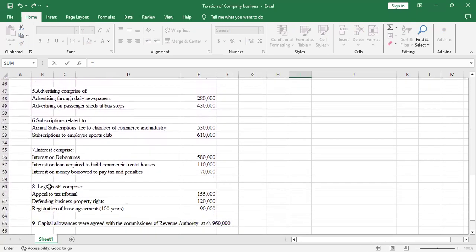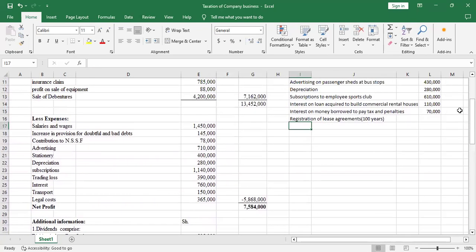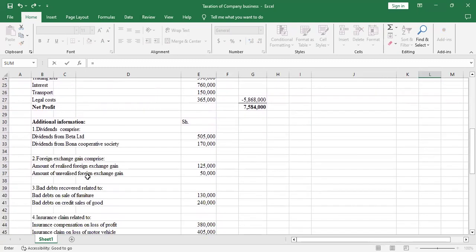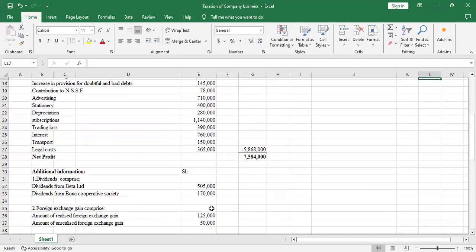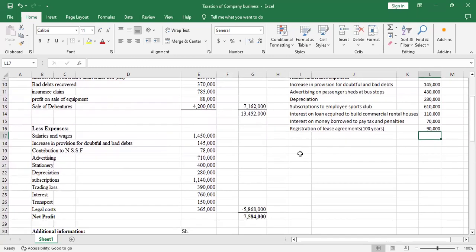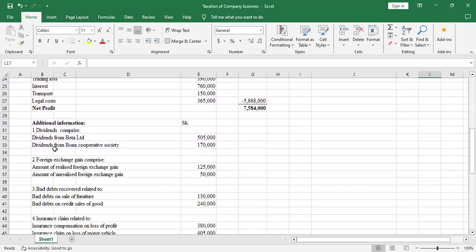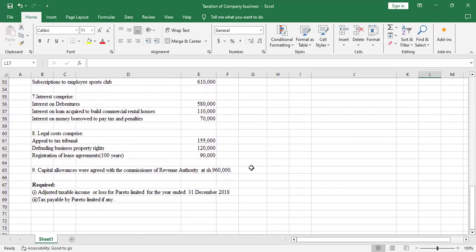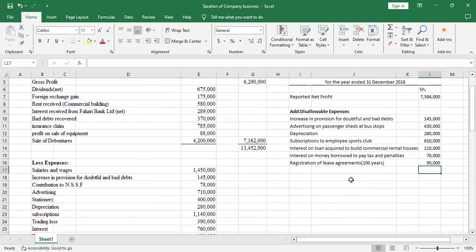We'll take the registration of lease agreement. Yeah, that's the only legal expense that is disallowable. So we'll take it and pick 90. After that, I don't see any adjustment in the expenses. So that brings us to the end of the adjustments under this disallowable expense.